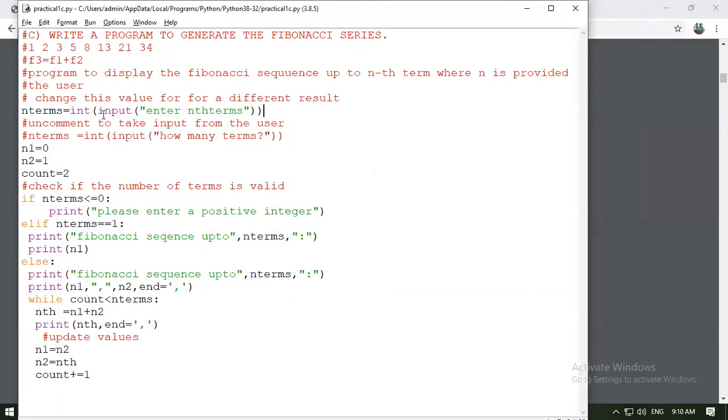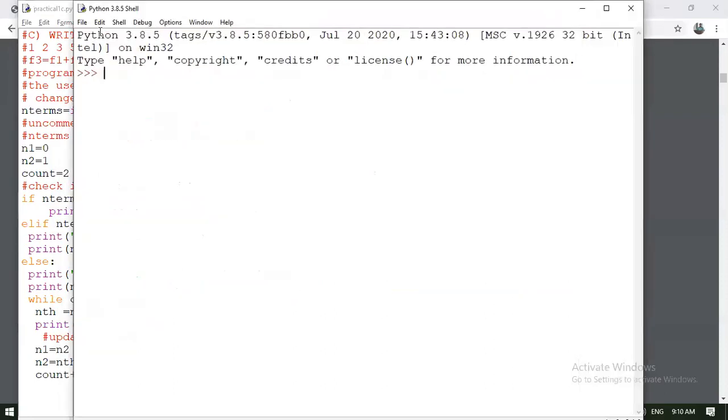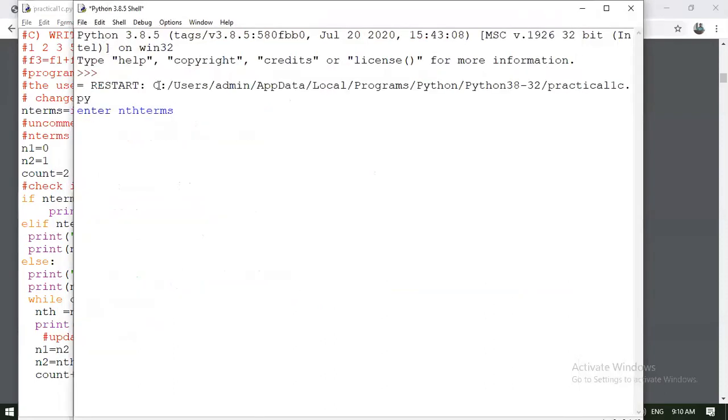I am expecting an error here while running this. For the number terms, I'm using -10. So it prints, "Please enter a positive number." It is working fine, not an issue.